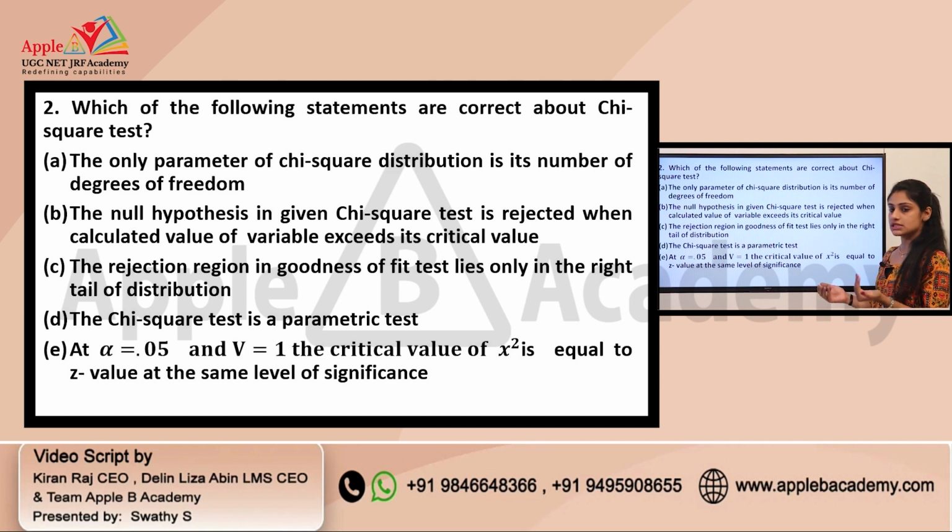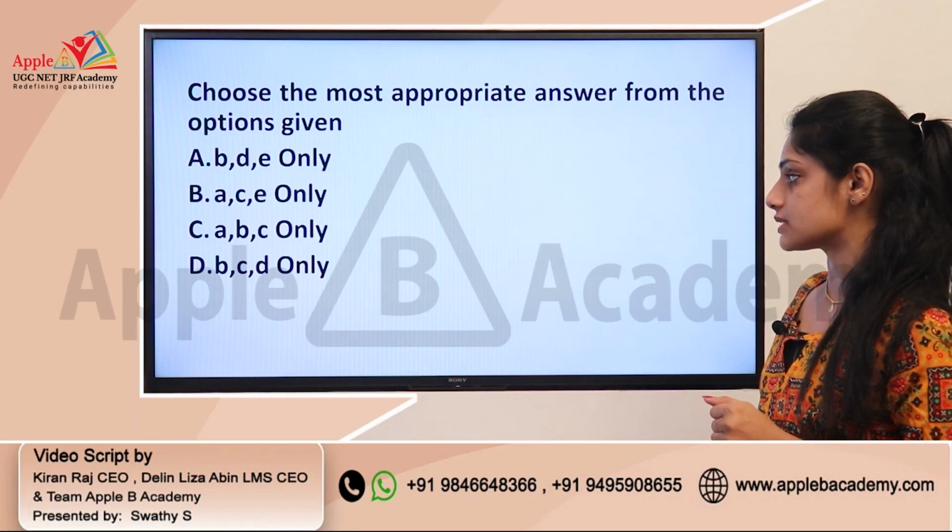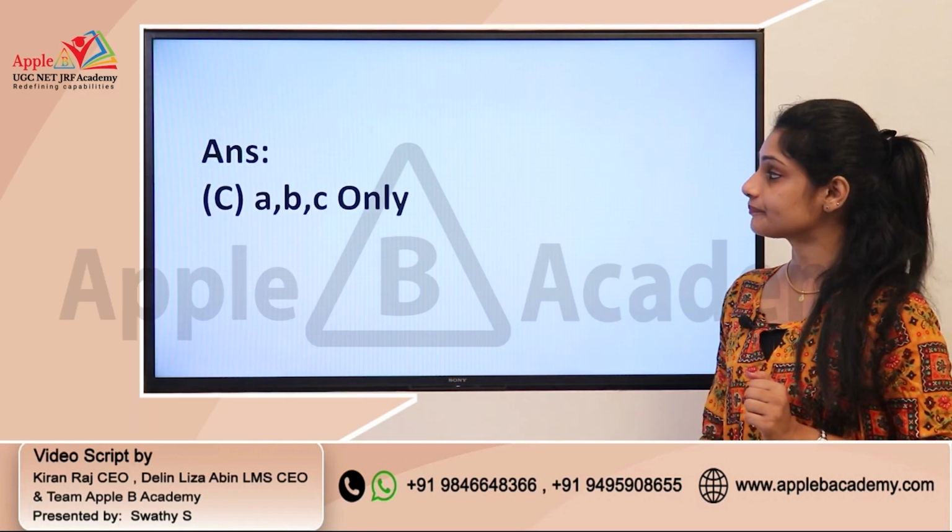By looking at option D itself, we know that the chi-square test is not a parametric test, it is a non-parametric test. Anyway, the correct statements are options A, B and C. So the correct answer for this question is option C.